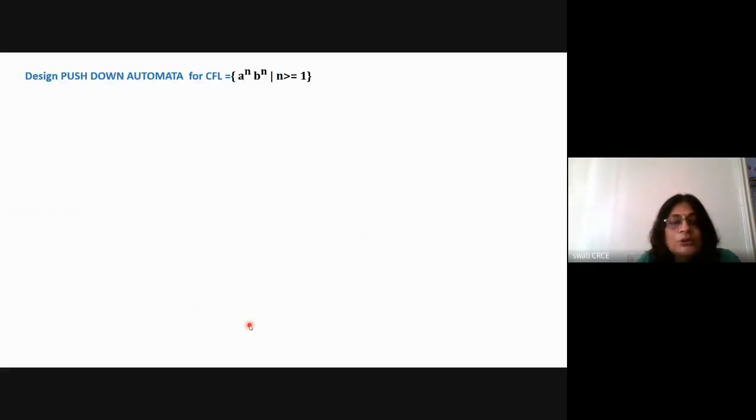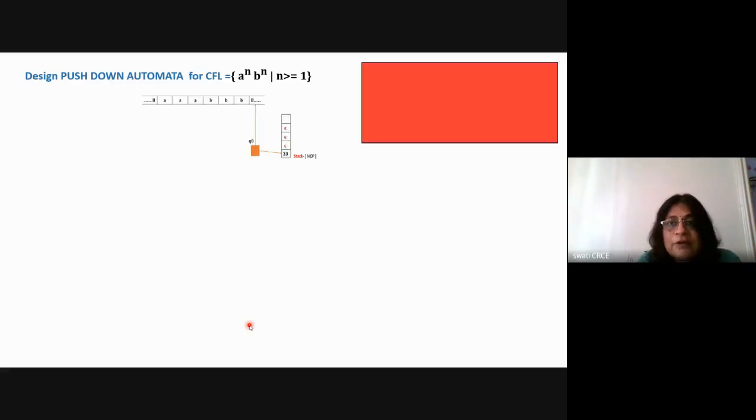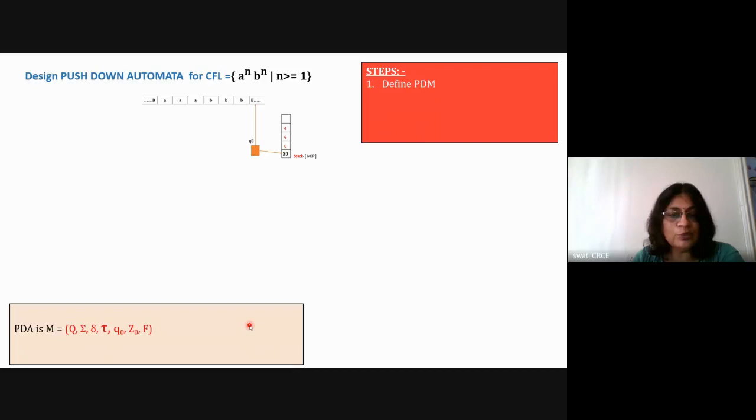Okay, so how to show the representation of your question in the exam. In the exam, for solving this problem of a raised to n, b raised to n, you will have to explain as a first step what is meant by a push down machine. So 2 marks are there for the push down machine. You write down the definition of the push down machine, the mathematical equation for the push down machine, that it is a group of 7 elements, and explain the meaning of each and every element, and draw the diagram and explain the working of the push down machine. Okay, so this is the first step.